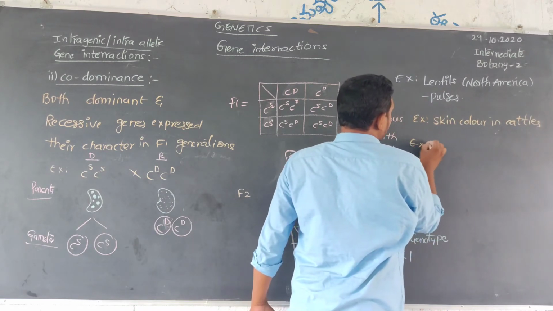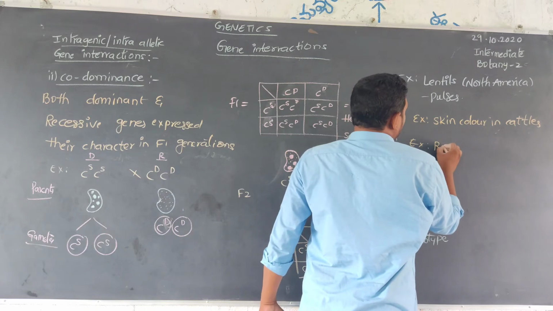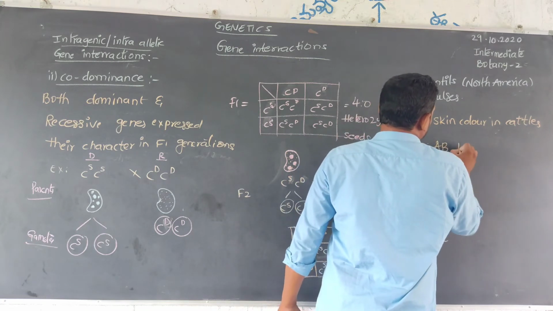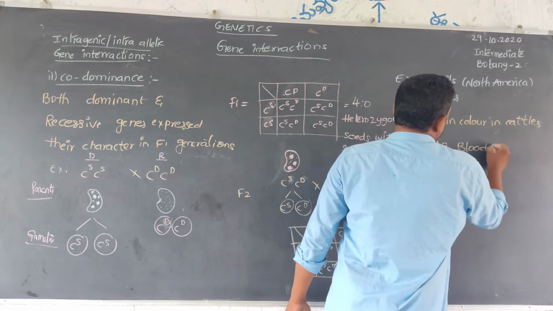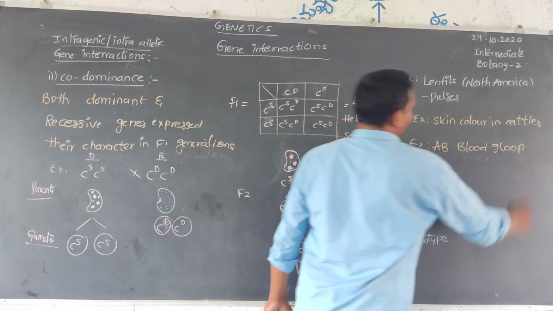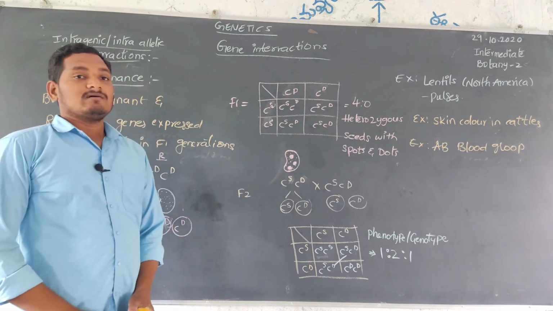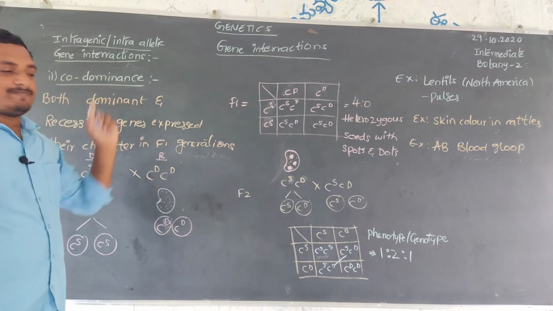Next example, blood cells, the ABO blood groups, the AB blood group. In the AB blood group, we observe codominance.